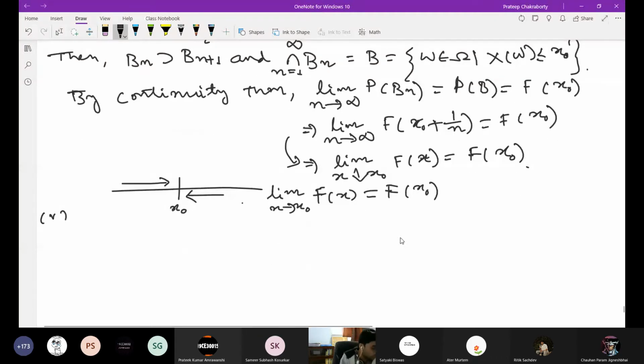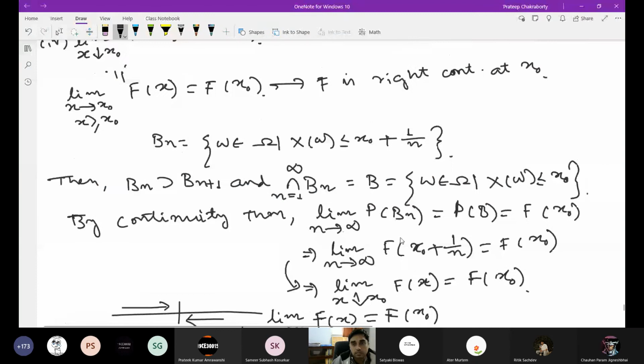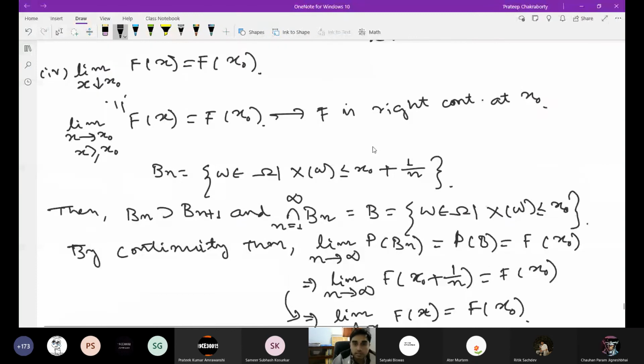What we will get? So this function, what is said, is that this function is right continuous. But whether the function is left continuous, can you say that?